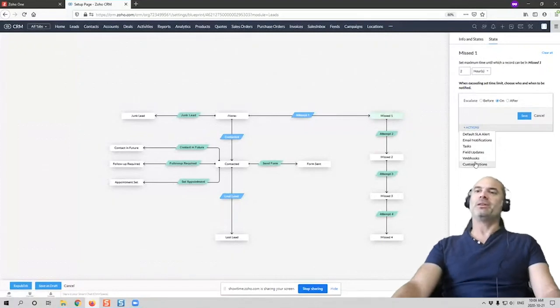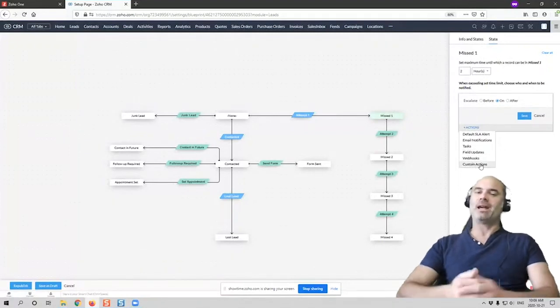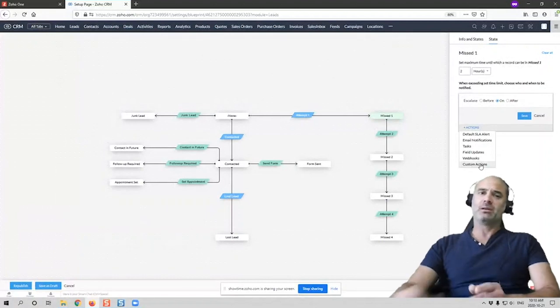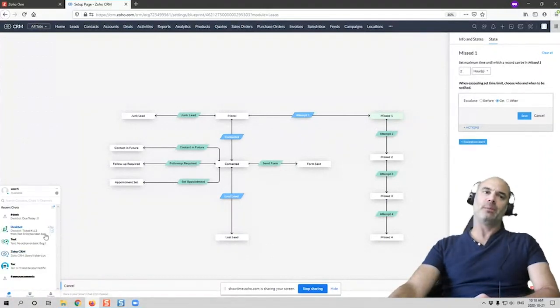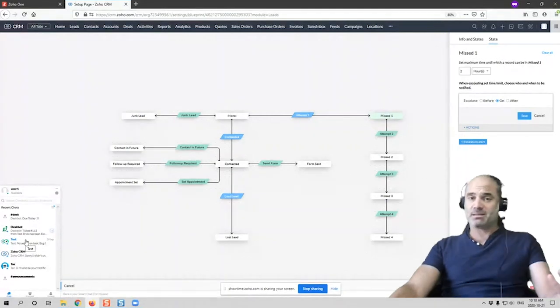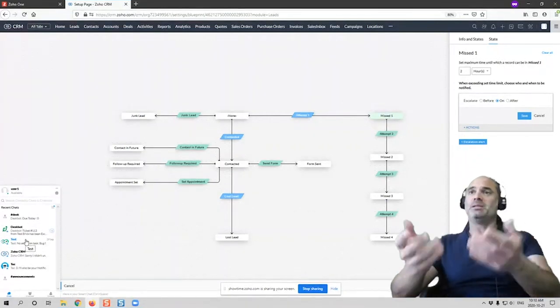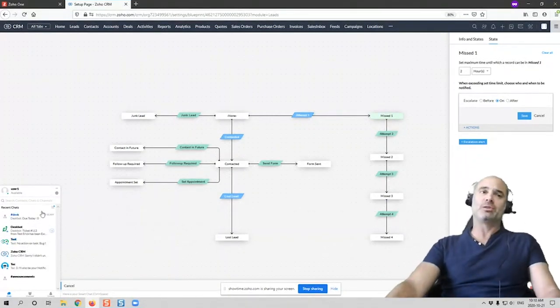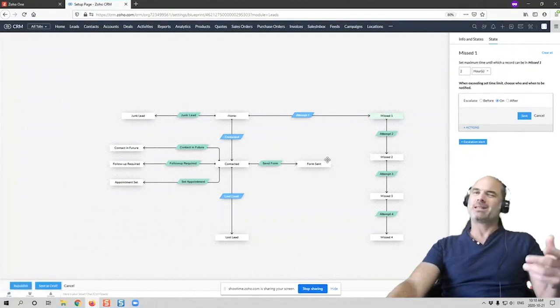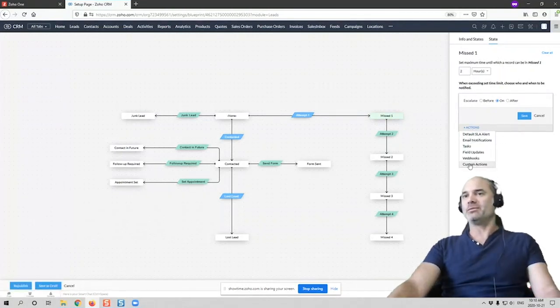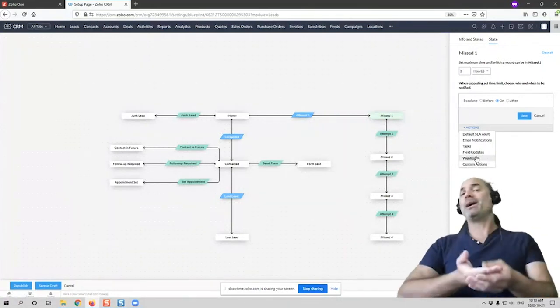I prefer, using a custom function, to get a Click notification. So on the bottom left of the screen, I will have a pop-up that will tell me, using a bot or using a Click notification, that deal number ABC was not answered on time. That kind of escalation is what I like to have. And you can shoot webhooks to a third-party application.